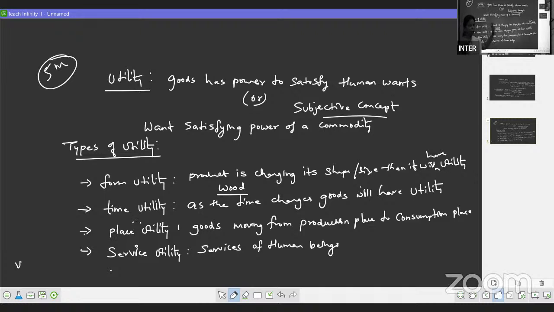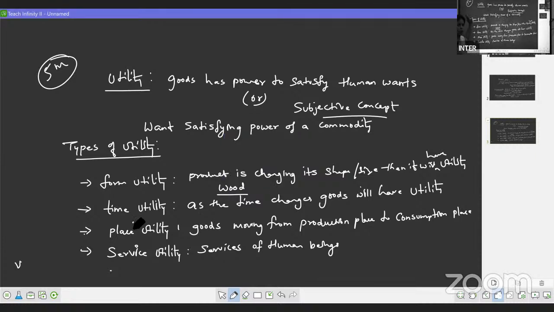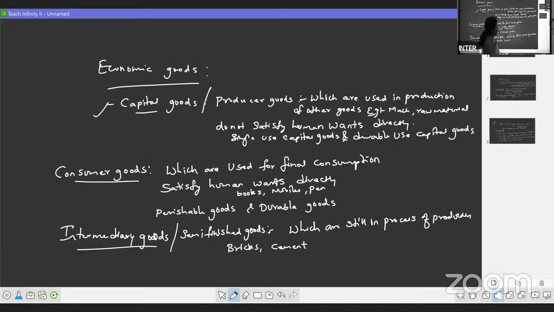Just see here, what are the concepts we have discussed? First, you remember, this is for 5 marks question. Most of the time they are repeating, and very easy answer to remember here, right? Utility and simple concept of utility. Then next we are having goods.